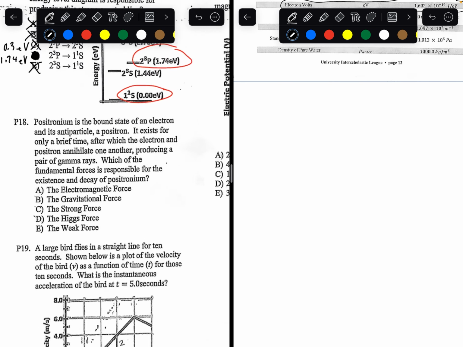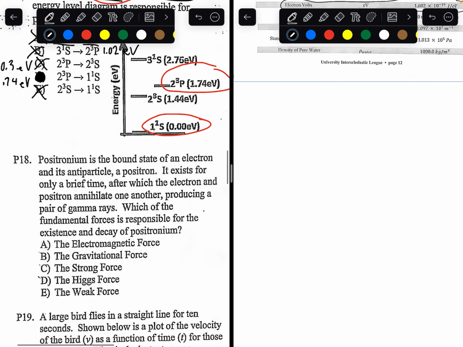Number 18. Positronium is the bound state of an electron and its antiparticle, a positron. It exists for only a brief period of time, after which the electron and positron annihilate one another, producing a pair of gamma rays. Which of the fundamental forces is responsible for the existence and decay of positronium? So positronium is when a negatively charged electron and a positively charged positron are attracted to each other and then release gamma rays after they annihilate each other.